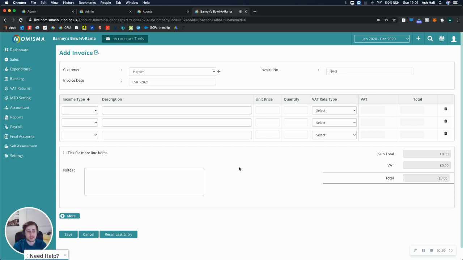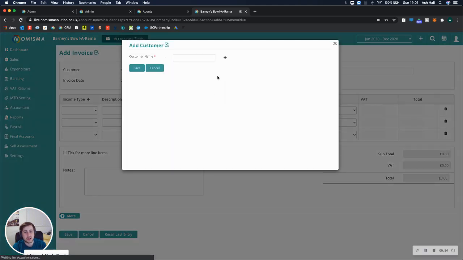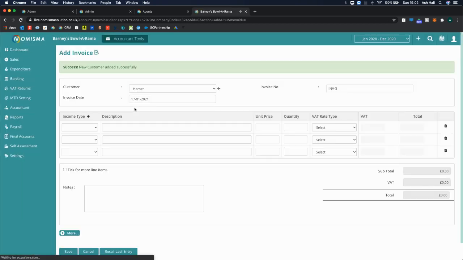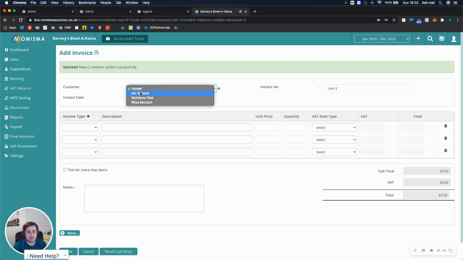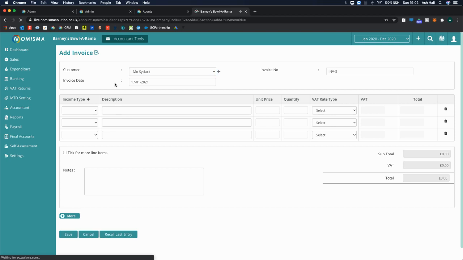So as we're invoicing, if we realize that, hey, I want to invoice to a new customer, you can actually select this plus button and we can then enter the new customer's name. So let's just put Mo, I don't know how to spell his name. Let's put Mo Sislak. And then if you wanted to add additional details, you can select the plus, but I don't need to in this scenario. So I'm just going to select save. That then creates the new customer within the account, and I can then raise a sales invoice and address it to that individual.